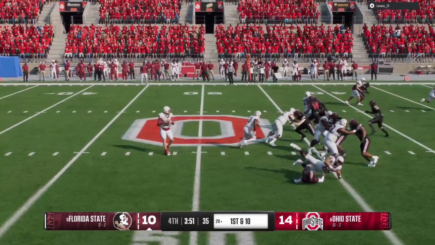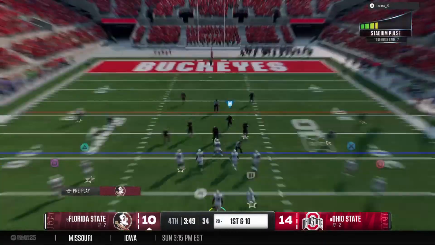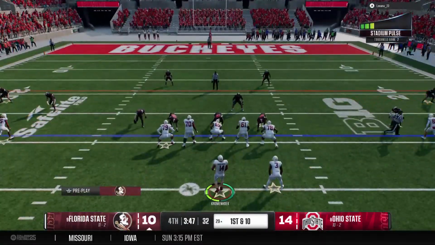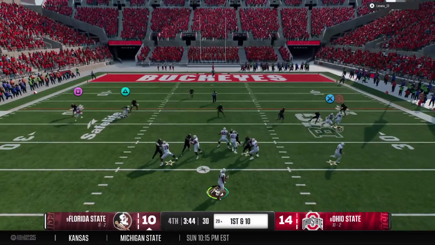Boy, how about that play, Chris? That thing just opened up. The back shot through there with great acceleration. What a pickup there on first down. The Seminoles pick up enough yardage for a fresh set of downs.